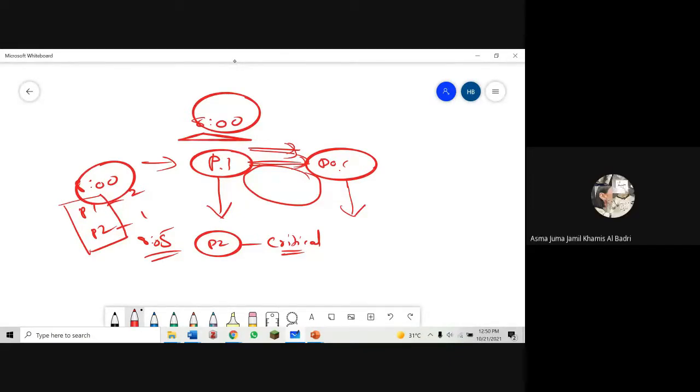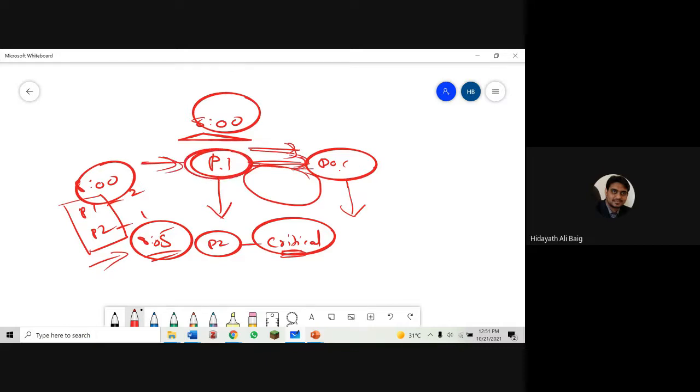Patient 2 will go to the doctor, because patient 2 is more critical than patient 1. So when are we checking whether it is critical or not? At 8:05, when the patient comes to the hospital. In the beginning there is only one patient, so we say, you go because you are the only one. The doctor is seeing the patient, but after some time there is an emergency case. Patient 2 came, and this is more critical. Then patient 1 stops and patient 2 will go to the doctor.